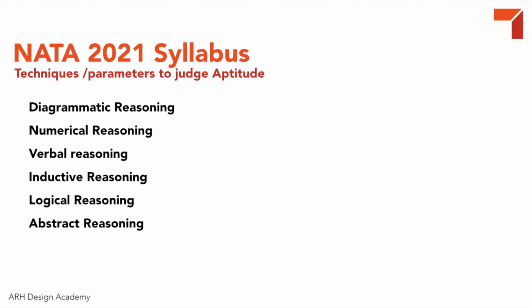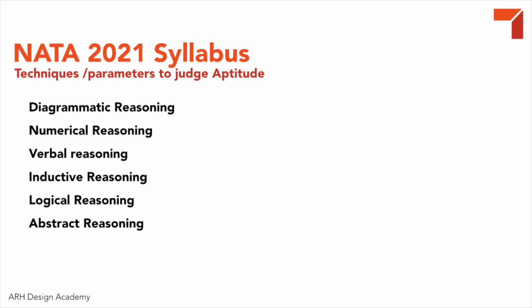So this is mostly observation based questions. The second they have given is numerical reasoning, meaning basic arithmetic questions such as average, clock, calendar, area, volume, permutation, combination, probability, heights and distances, profit and loss, etc. Verbal reasoning means basic questions like direction sense, sitting arrangement, blood relations. This is not the same as verbal ability, but I'm still going to include topics such as spellings, analogy, idioms, phrases, etc.